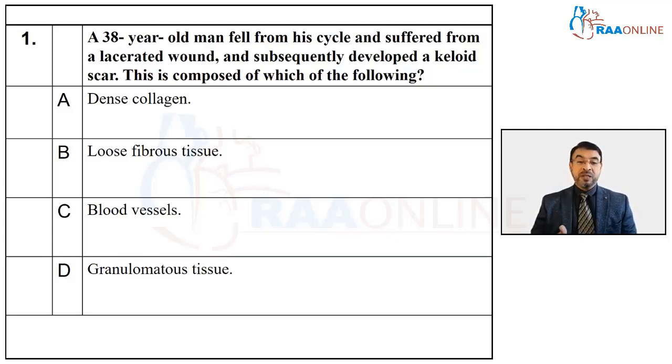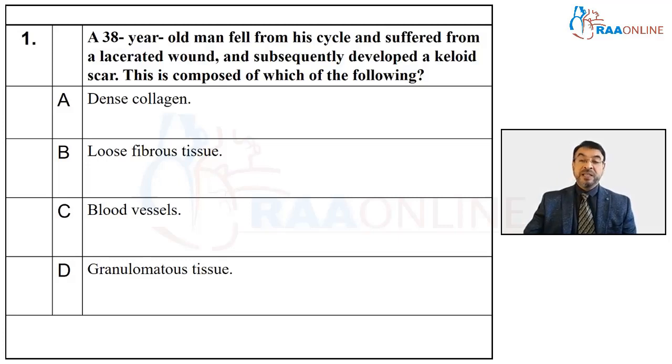So when you fall down and develop a keloid scar, it doesn't develop due to blood vessels proliferating. In fact, blood vessels would proliferate more in a case of a granulation tissue. A granuloma is a structure which consists of inflammatory cells. Loose fibrous tissue is seen almost in anything else. So that leaves us with dense collagen tissue. So dense collagen tissue is the answer.